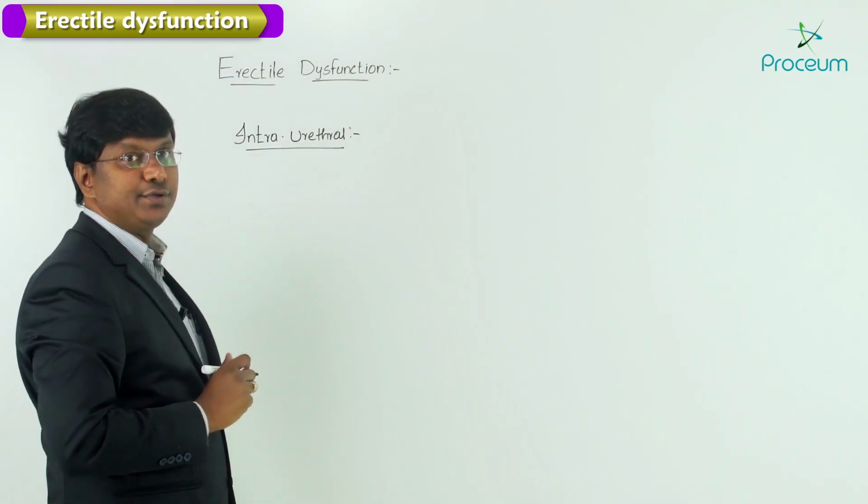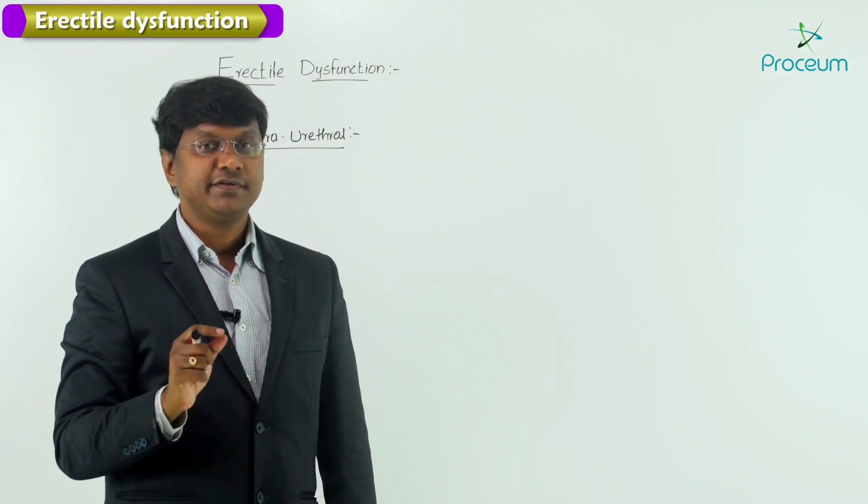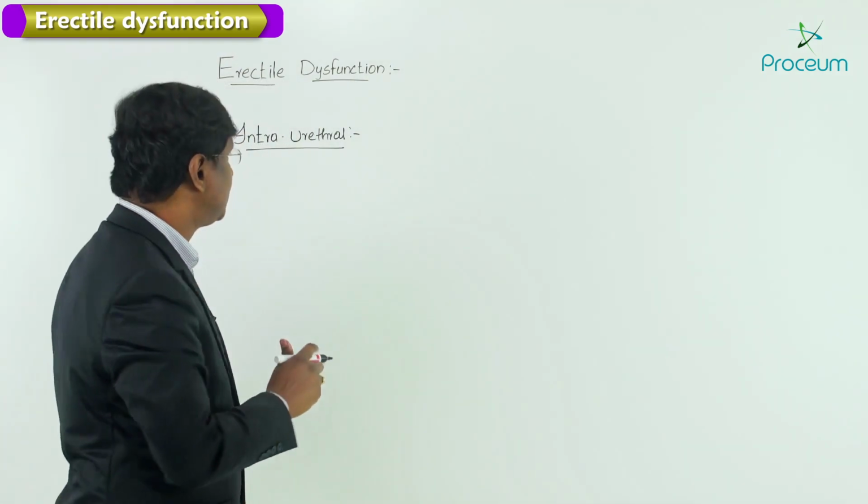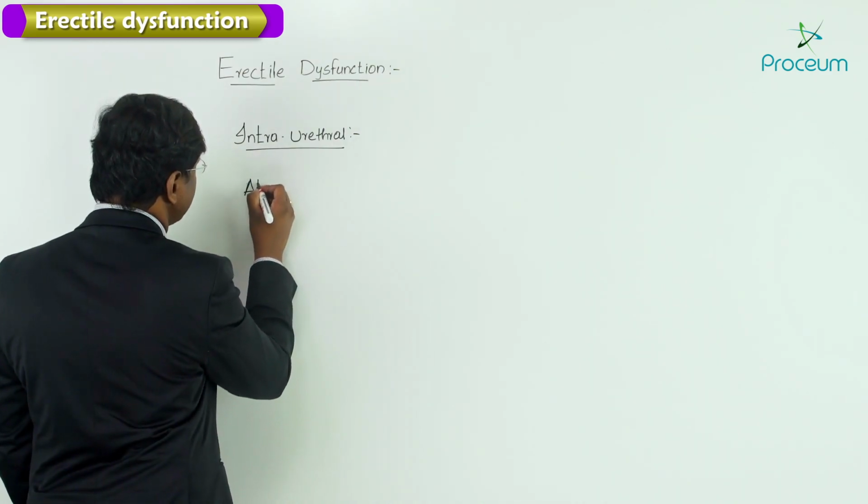So in the intraurethral formulation, what we have is alprostadil.